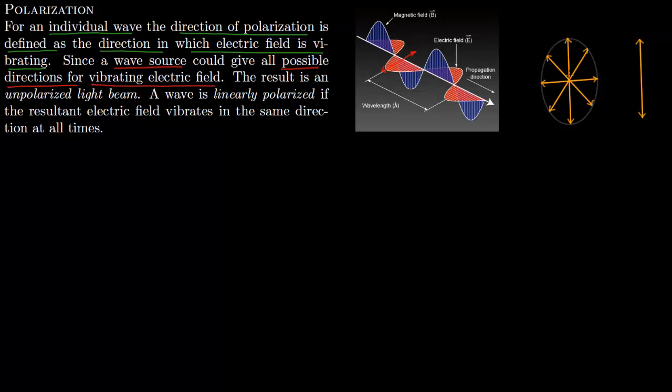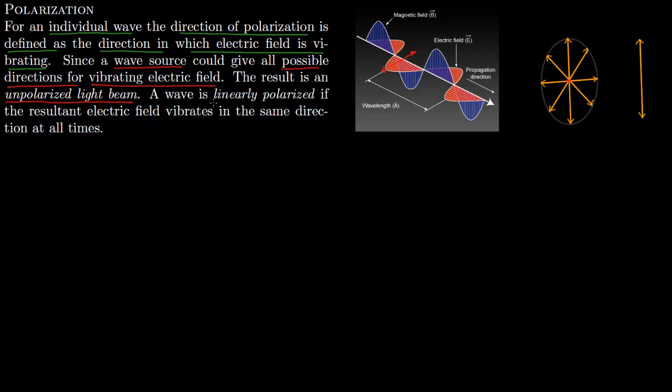Say there is a wave which is traveling out of the screen. So the direction of propagation is out of the screen, and you know that the electric field is perpendicular. This is a wave which is probably coming from the sun, so it has electric field in all these directions, because a large number of waves have superimposed upon each other to form this wave. Such a wave is called an unpolarized light beam. So this is an unpolarized light beam.